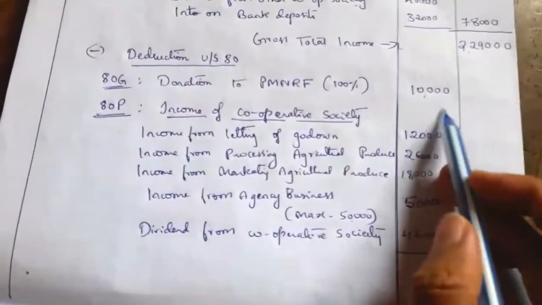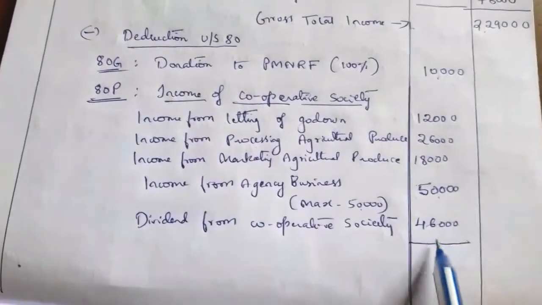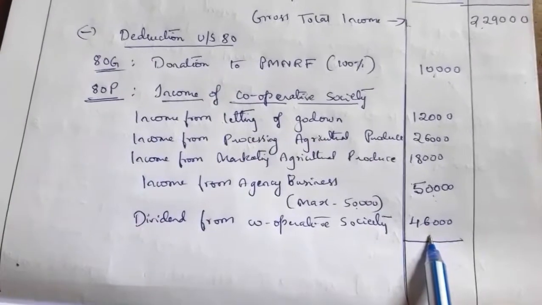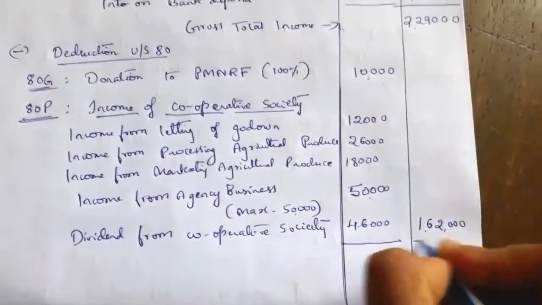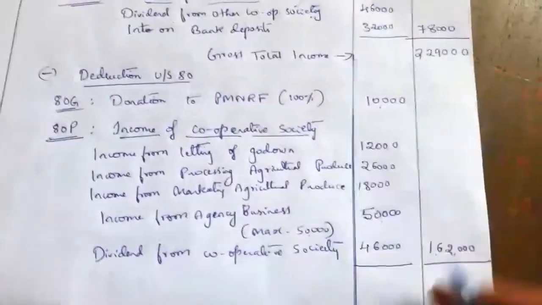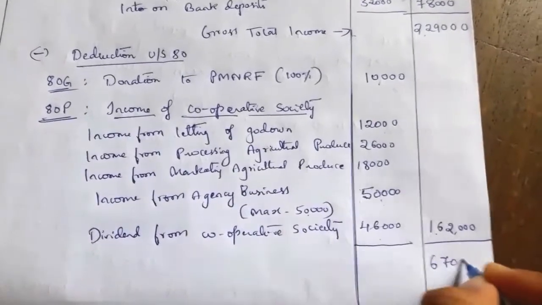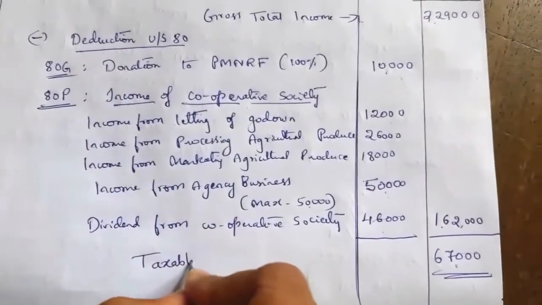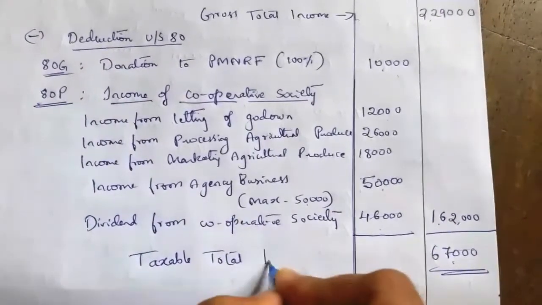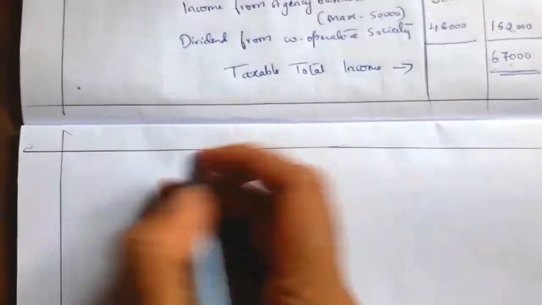So the total deduction is 10,000 plus 12,000 plus 26,000 plus 18,000 plus 50,000 plus 46,000. The total comes to 1,62,000. Now the total income is gross total income minus deduction under section 80. That is equal to 67,000, the taxable total income. On this income the cooperative society has to pay tax. Now we have to compute the tax liability.